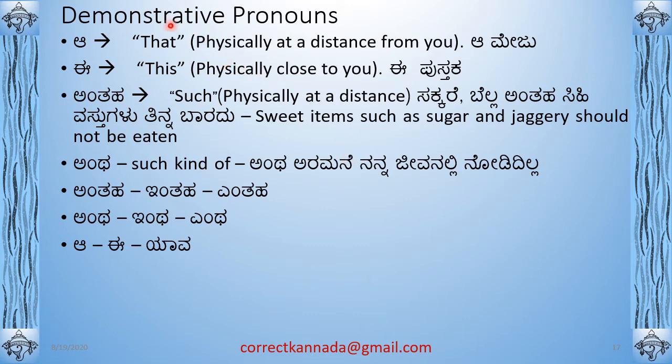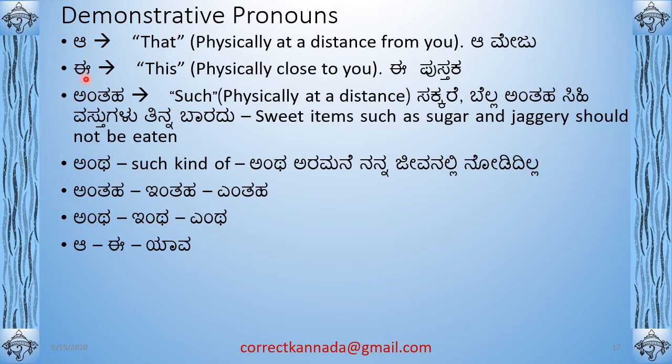So next we have demonstrative pronouns. In that list we basically have the first one, which is a. A means that. So you can say a meju. Meju means table. A means that, period. There is no other information needed. It just means that, so wherever you have that, you can just say a.